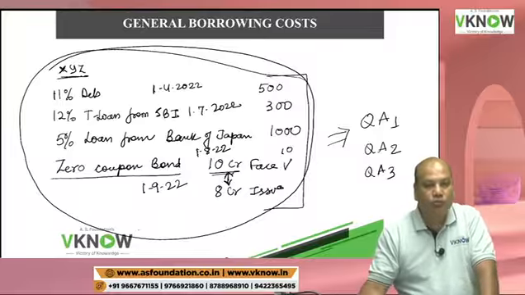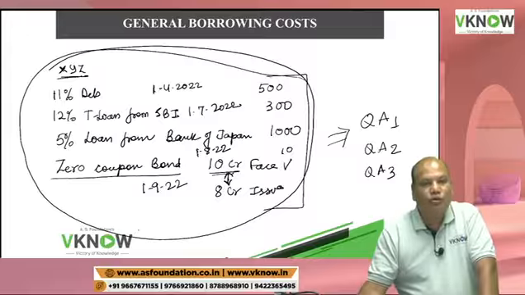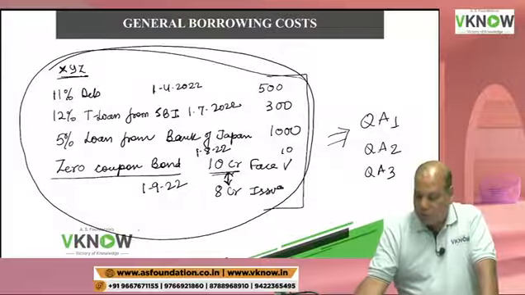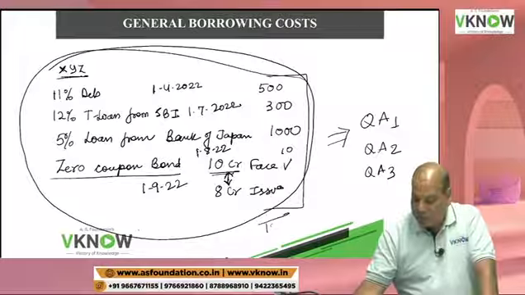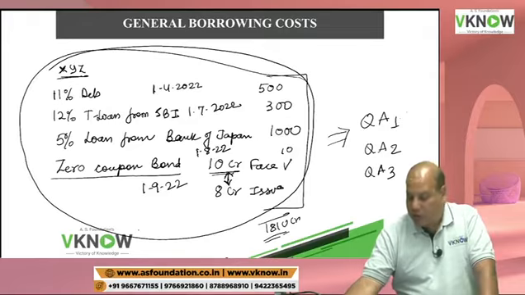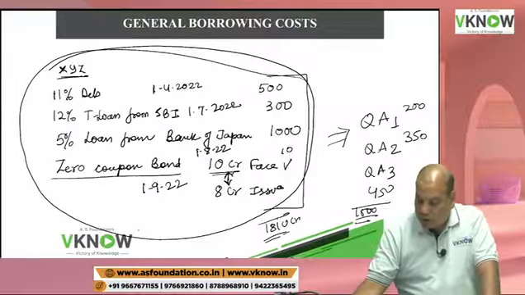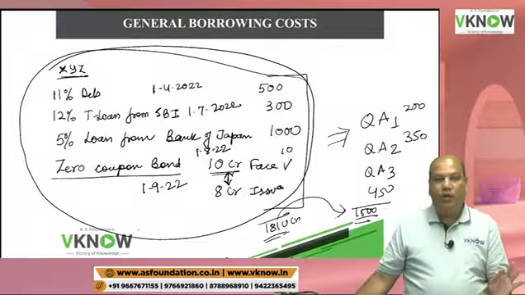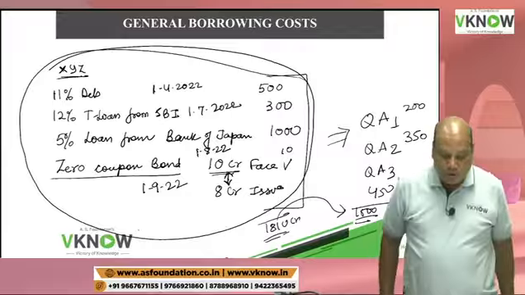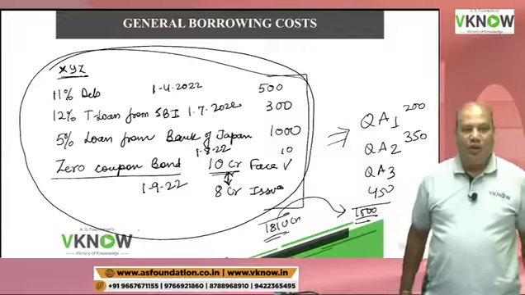Now we don't know which borrowing was used for which qualifying asset. We have so much of funds, almost 1810 crore rupees, and we have invested in qualifying asset 1, 200 crore, then 350 crore, 450 crore. So in total we have invested 1000 crore. I don't know which borrowing was used for which qualifying asset.